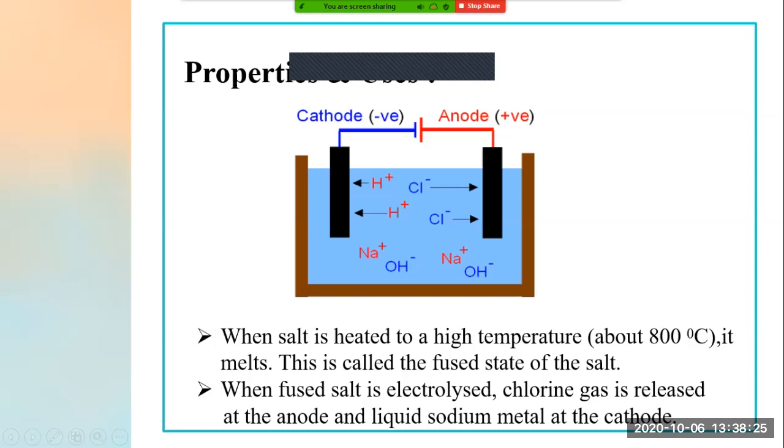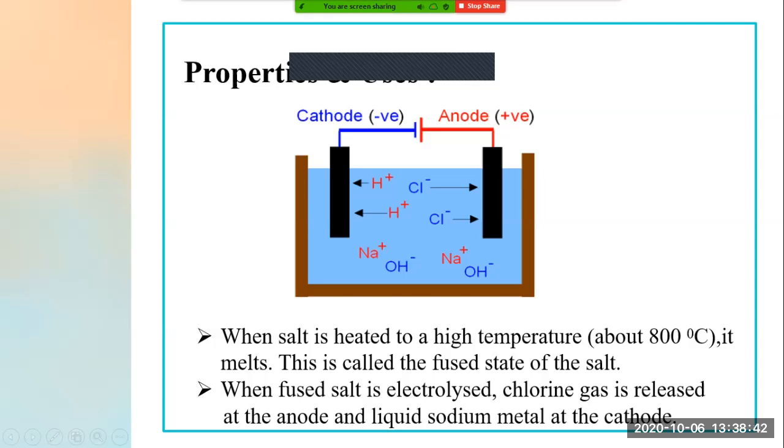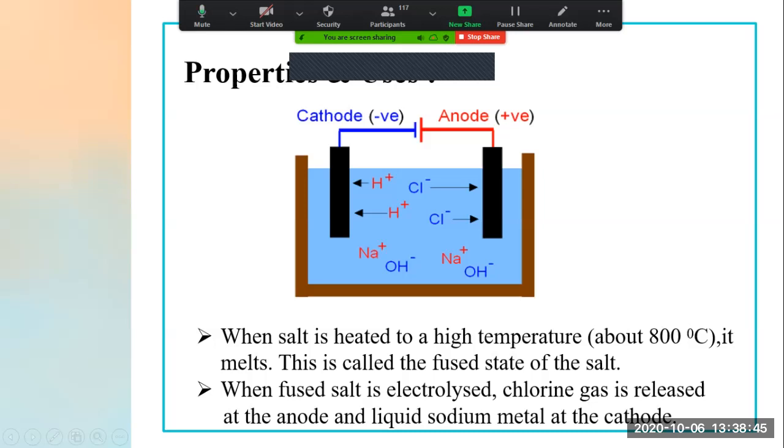Hydrogen is a positive ion, so positive ions will be attracted towards cathode because it is negatively charged. Hence, hydrogen gas is released from cathode, because it is negatively charged and hydrogen is positively charged. Opposites attract, and we find hydrogen gas near cathode.